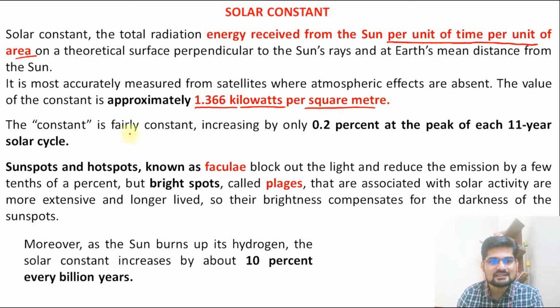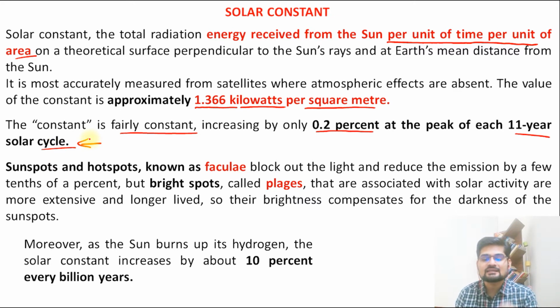This constant is fairly constant, increasing by about 0.2% at the peak of each 11-year solar cycle. But if you observe, it is fairly constant in terms of the insolation received per square meter per unit time.